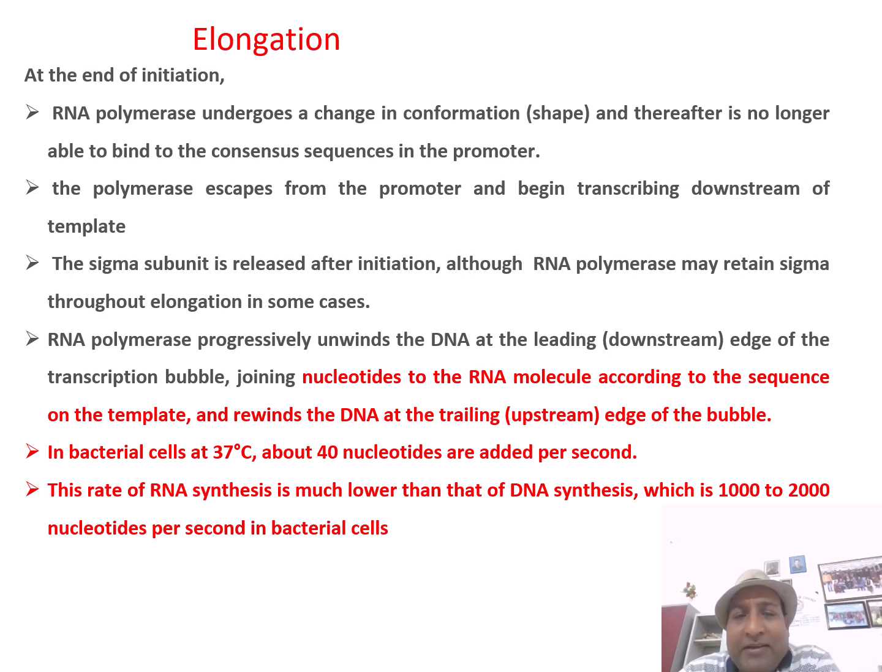RNA polymerase progressively unwinds the DNA at the leading edge, adds nucleotides to the RNA molecule according to the sequence of the template, and rewinds the DNA at the trailing end of the bubble. In a bacterial cell at 37 degrees centigrade, RNA polymerase adds about 40 nucleotides per second, while during replication the DNA polymerase adds about 1000 to 2000 base pairs per second.